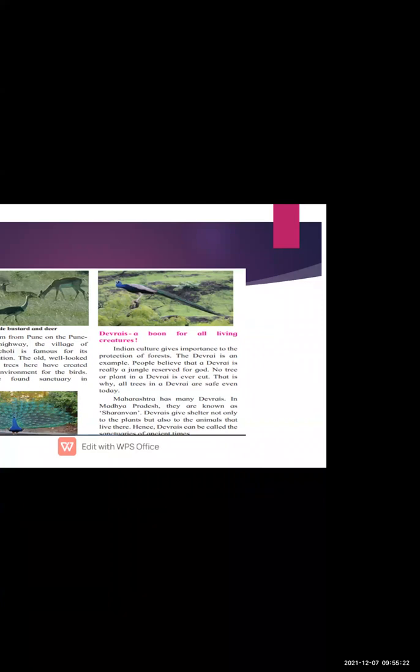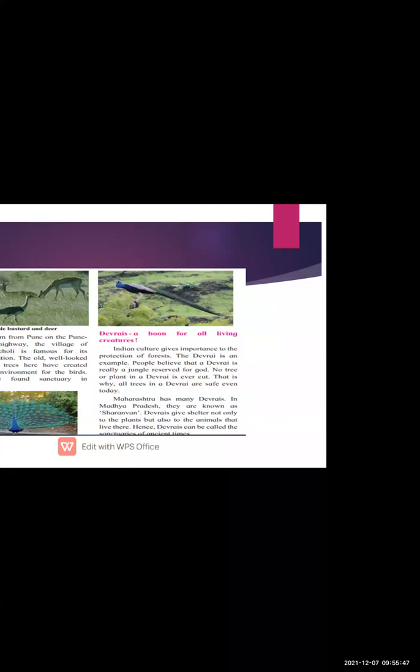No tree or plant in a Devrai is ever cut. That is why all trees in a Devrai are saved even today. Maharashtra has many Devrais. In Madhya Pradesh, Devrai is known as Sharanvan.